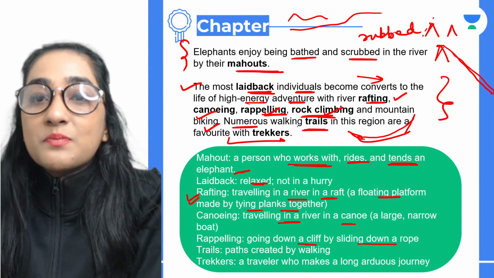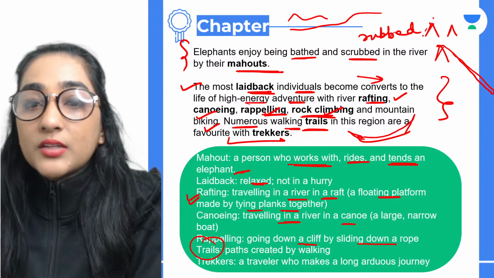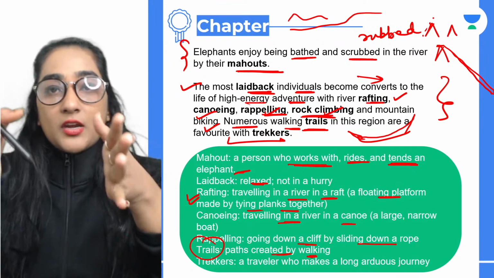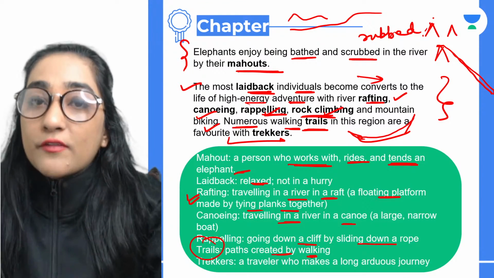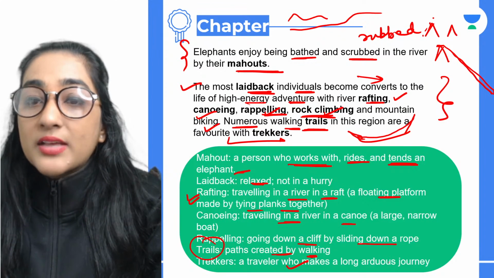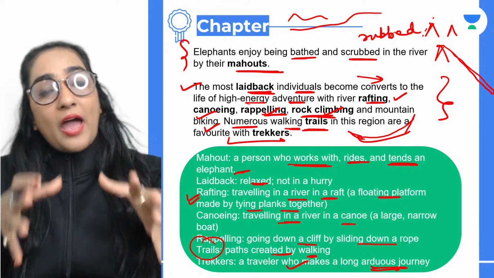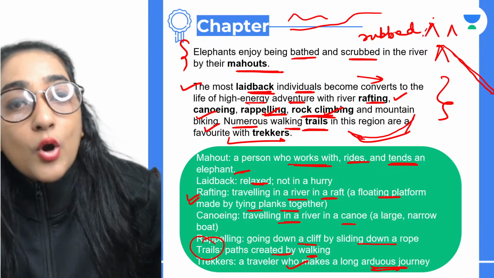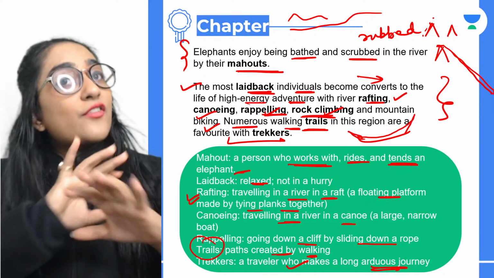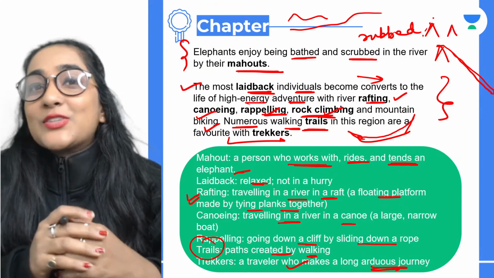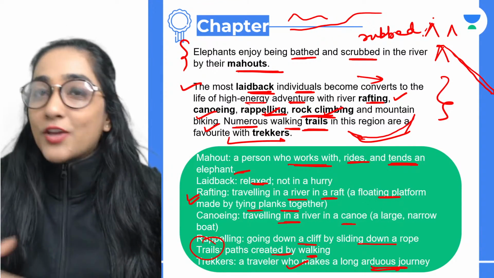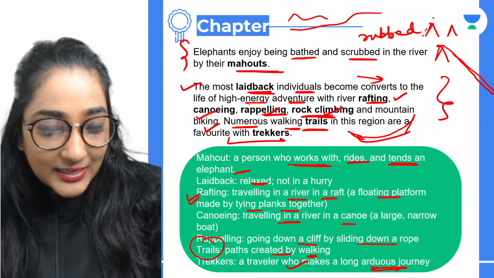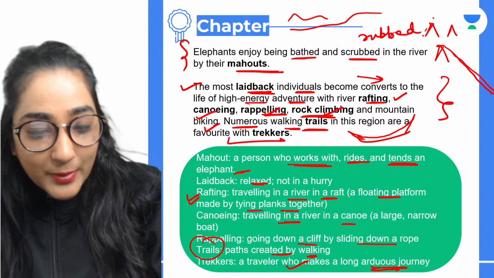And numerous basically means many walking trails. Trails refer to the paths created for walking. There are a lot of areas where you can walk, and it's a favorite with trekkers. So who is a trekker? A person who makes a long arduous journey. That means you have to walk very long and climb the mountains as well. Is that clear? So we have a lot of activities there. I am telling you something very interesting, guys. After your examinations, you can go there. Have fun, right? I'm working as a travel guide for all of you right now. Yes, this paragraph talks about the adventure spots.